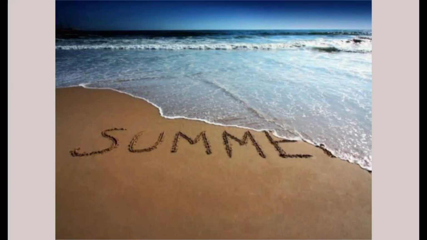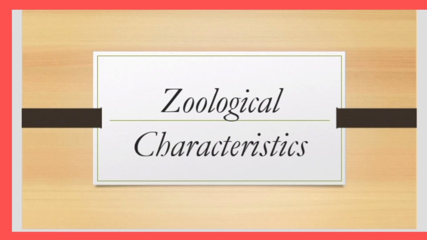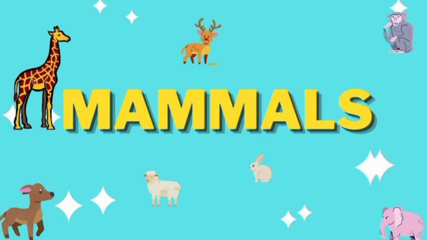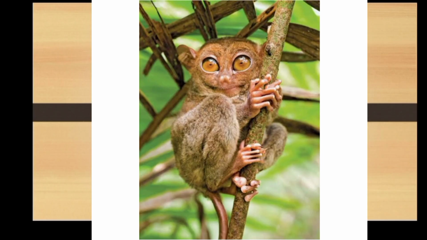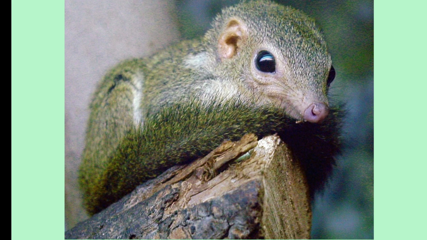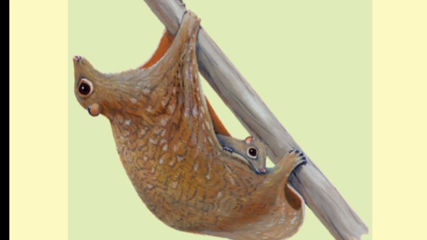summer. Zoological characteristics. In this region, the terrestrial vertebrates are represented by 153 families, of which 10 are peculiar and unique to this region. These are as follows. Mammals. Mammals include Halobatidae, Tarsidae, Tupalidae, and Gallipithecidae.